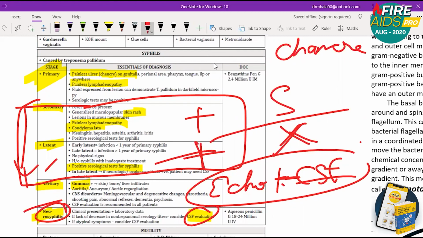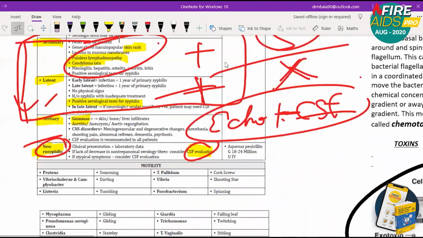Positive serological blood test, and the patient is having symptoms, or you are able to find out something from the patient, which means you have to go for secondary syphilis. So in MCQ, when they are talking about a positive serological test, don't think about primary. That's my point. Am I clear in this topic? Because syphilis is very important. Am I clear? Okay, good. So this ends our bacteriology.